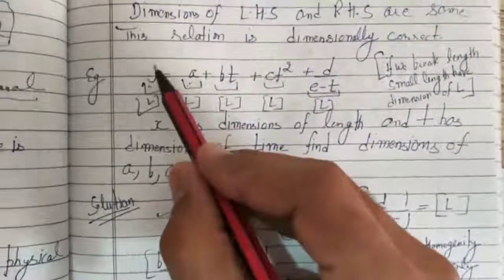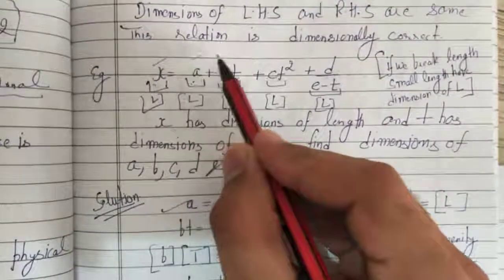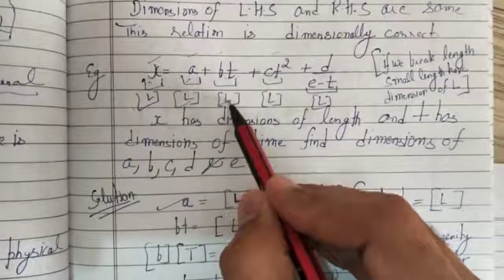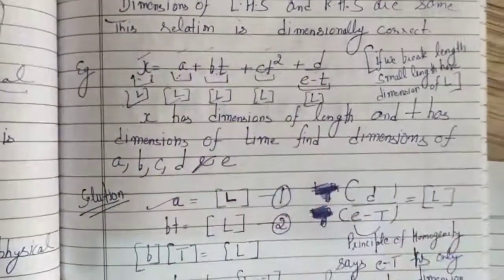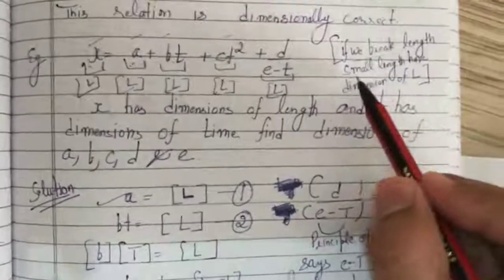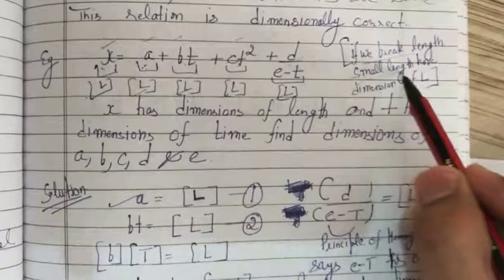If you break some physical quantity, the parts are going to be the same physical quantity. If you are breaking a length, this is going to be a length, this is going to be a length, and this is also going to be a length. So if we break a length, we are going to get smaller lengths.